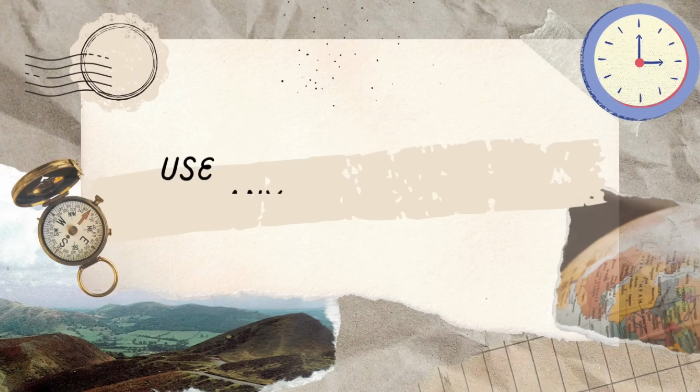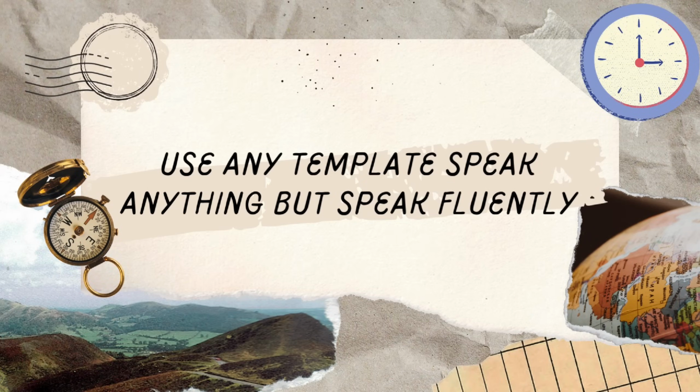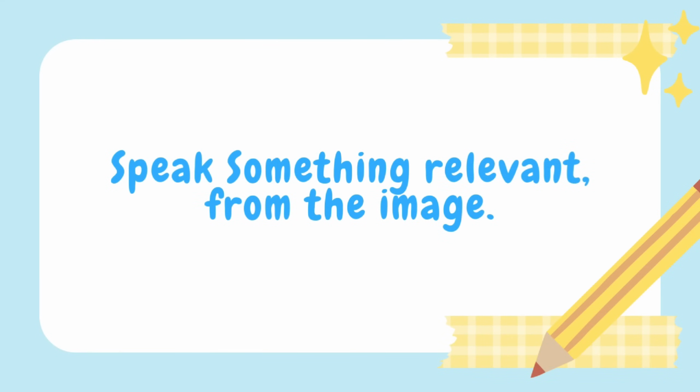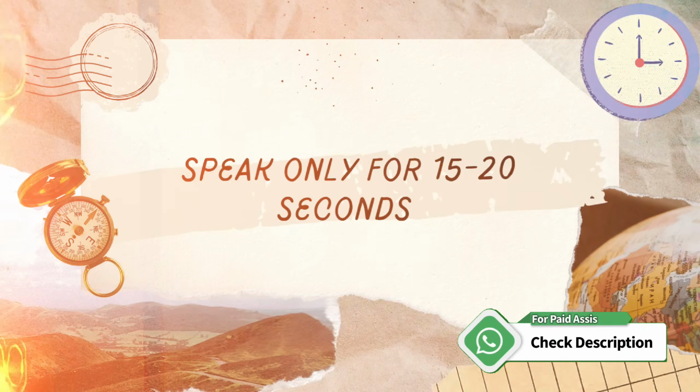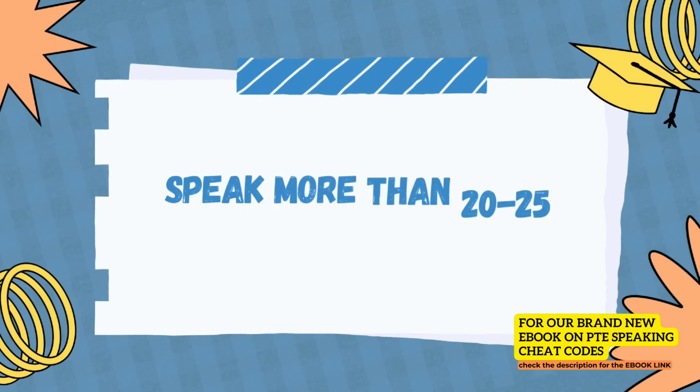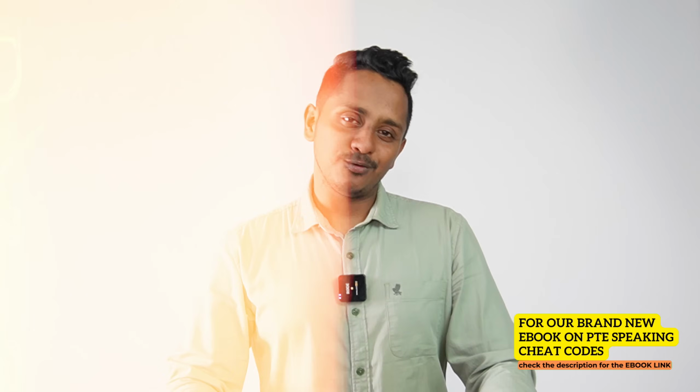The old method: use any template, speak anything, but speak fluently, get 90. Is it the case anymore? 100% no. You gotta speak something relevant from the image. You got to see the image and speak and make your own sentences. The old method, I myself have tested this by taking many exams. I have spoken only for 12 to 13 seconds and my speaking was 90, or 15-20 seconds also people have spoken and got 90. But now it is not the case anymore. You gotta speak more than 20 seconds, at least 25 seconds you make sure you speak.